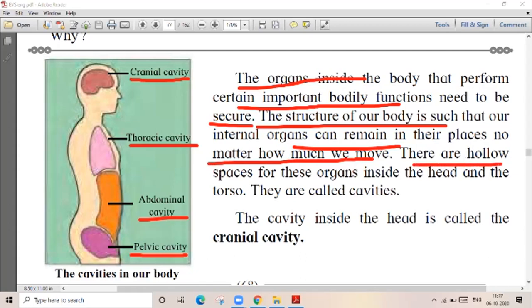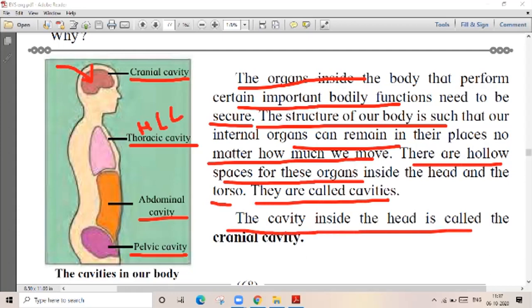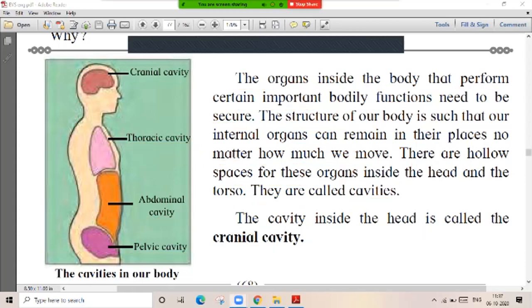They are hollow spaces. There are hollow spaces for each organ inside the head and the torso. Inside the head and the torso, they are known as cavities. So you can see the cavities. This cavity contains the brain. The thoracic cavity contains your heart, lungs, right? Liver. Then the cavity inside the head is known as the cranial cavity. So this is the cranial cavity in which we all have a brain.